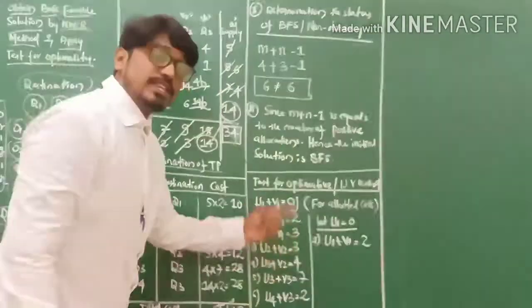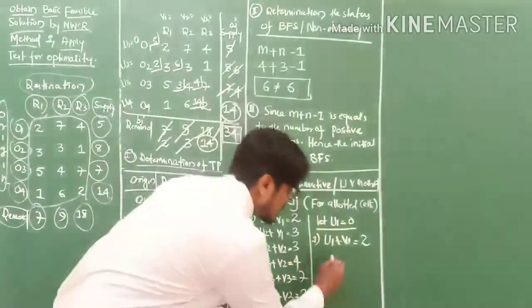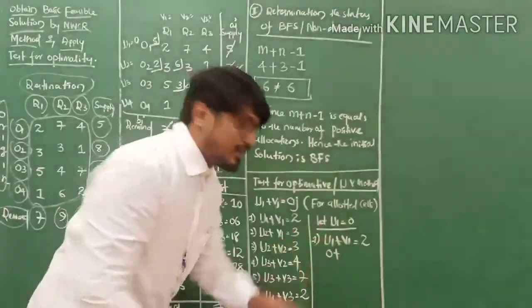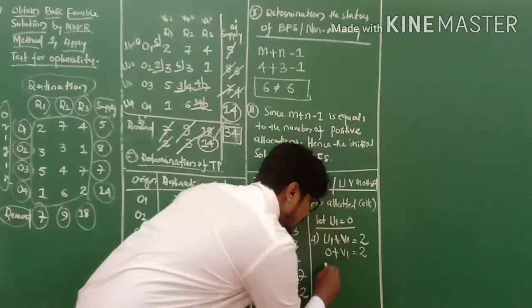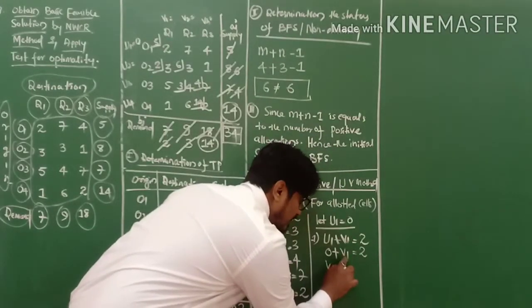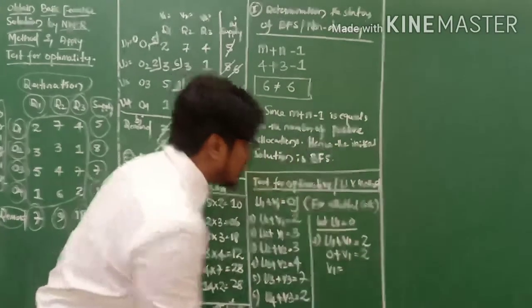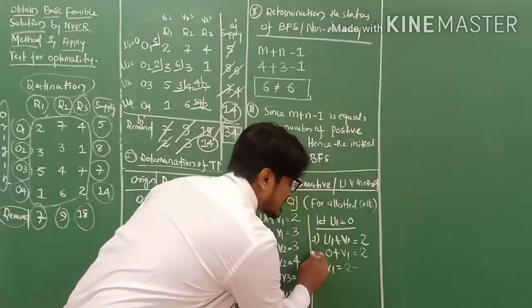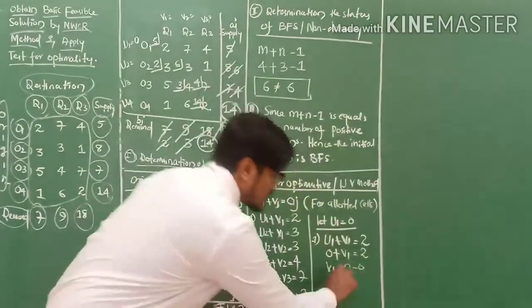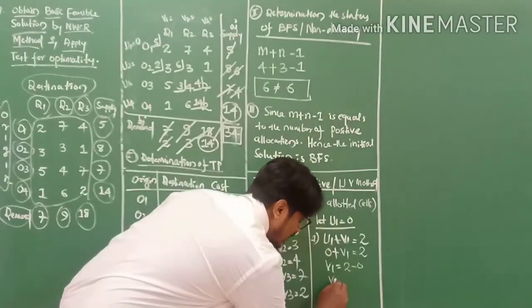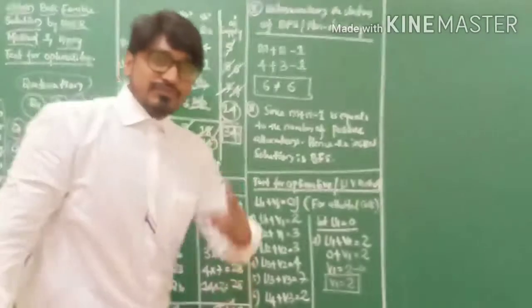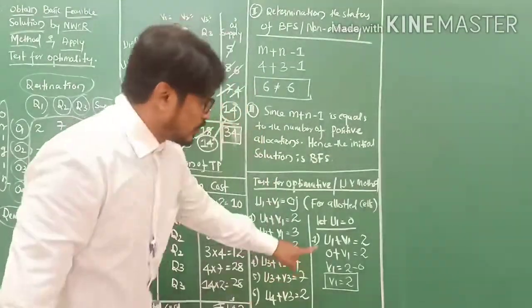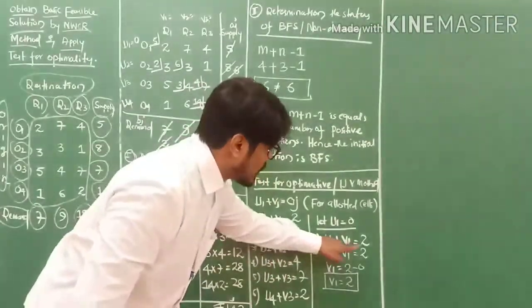So U1 is 0, plus V1 equals to 2. Taking V1 out, V1 equals to 2 minus 0. So V1 equals to 2.